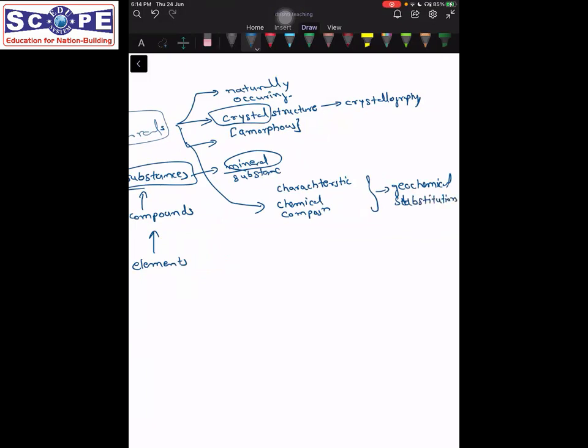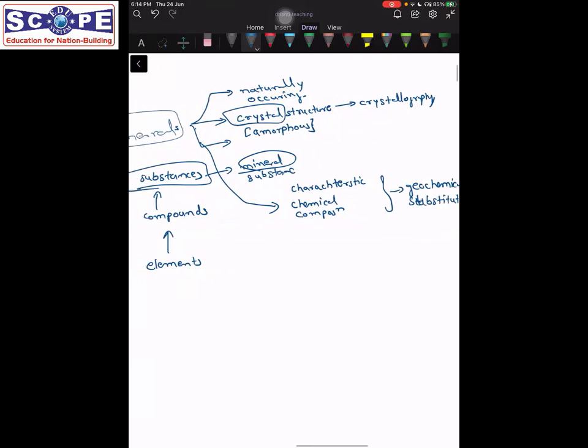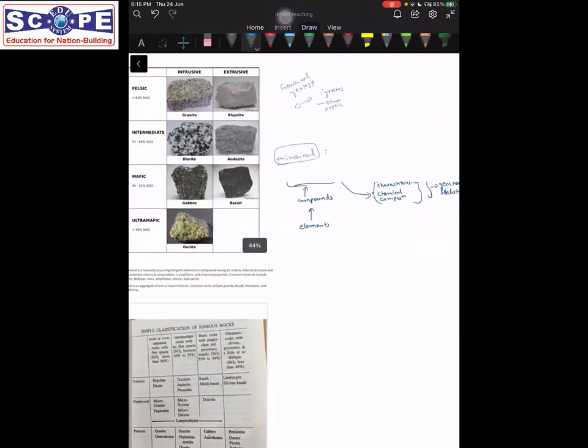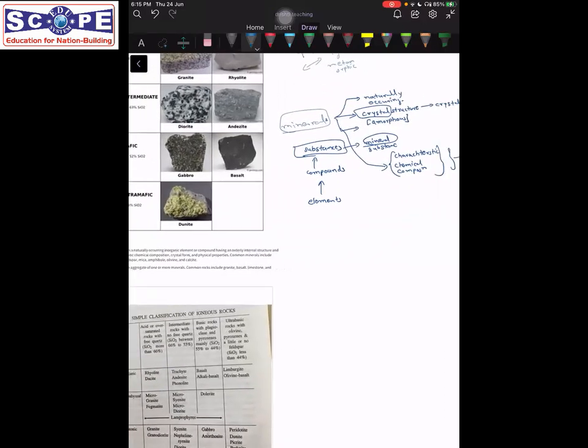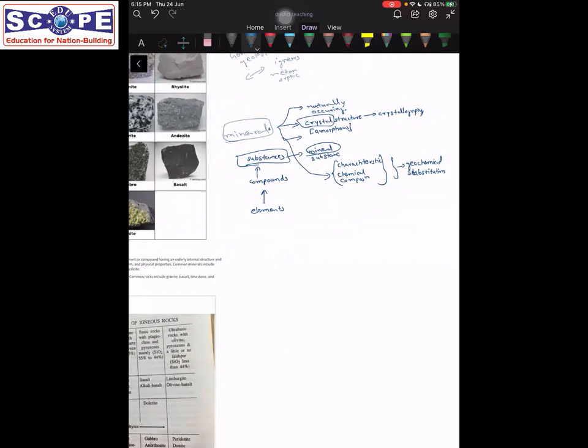What happens is that minerals are usually formed of elements and compounds, but sometimes some atoms are replaced by atoms of different elements, and they form some impurities. So in general we say that minerals have a characteristic chemical composition. Okay, so these are the main properties which identify and characterize a mineral. And the last property is that it must be inorganic.